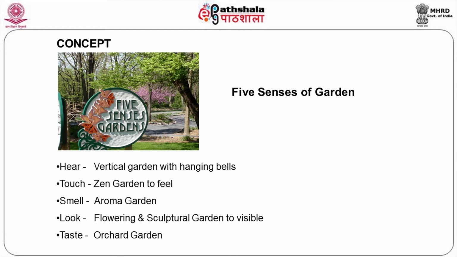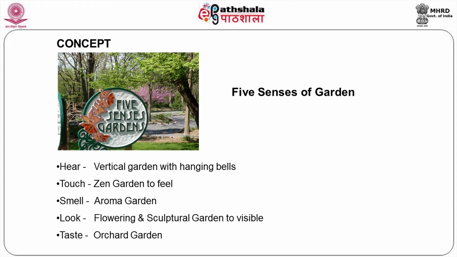Here, vertical garden with hanging bells. Then you have birds because of the fruits. Touch is normally we call it Zen garden to feel. Aroma is smell, aroma garden. Visual is flowering and sculpture garden. Taste again goes to your orchards. You have fruits. So these are all the five different gardens we have created in this particular factory environment. We always neglect the factory, it produces noise, it produces pollution, but it can also produce a very good garden if you have enough space.